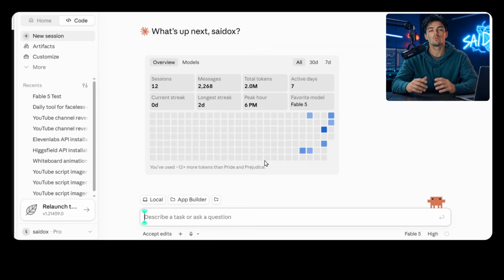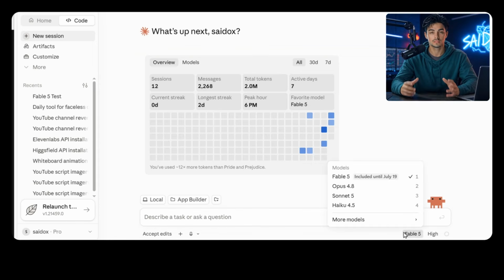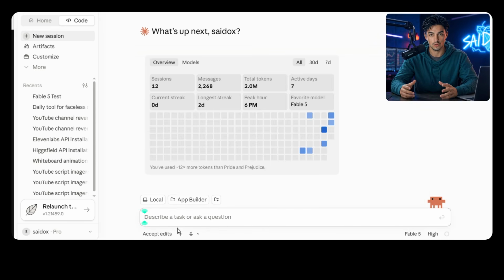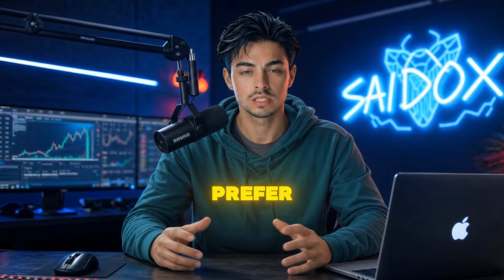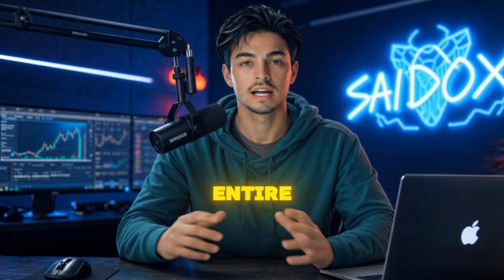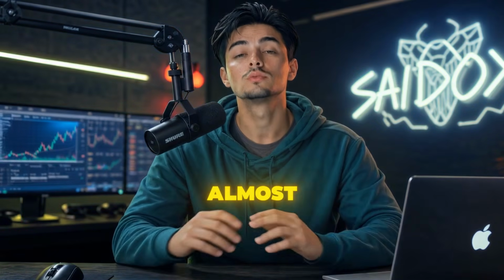The second method, and the one I'll be using in this tutorial, is connecting Claude to Higgsfield through the Higgsfield MCP. In this setup, Claude Fable 5 does all the reasoning, planning, and coding, while Higgsfield takes care of building and generating the app. I prefer this approach because it gives me much more control over the entire process, while still automating almost all of the work.